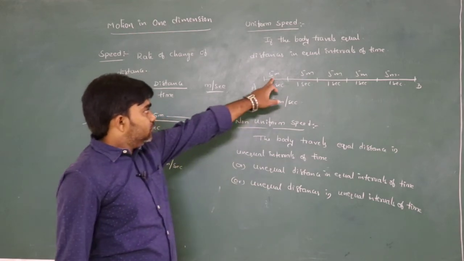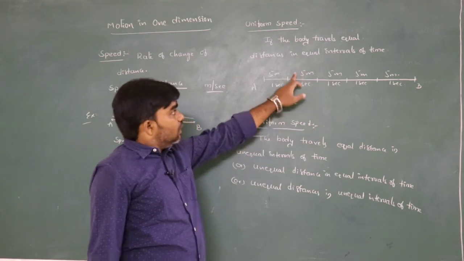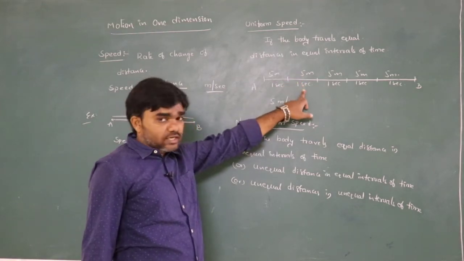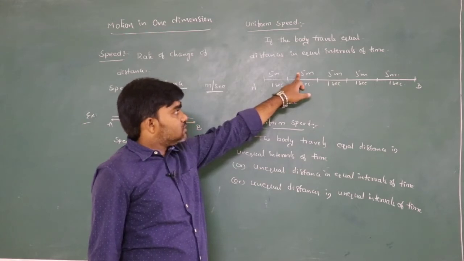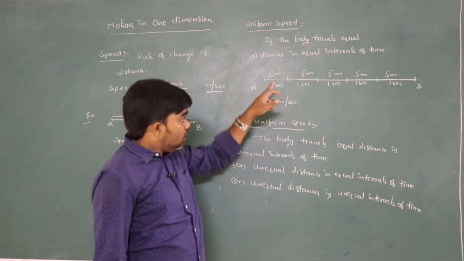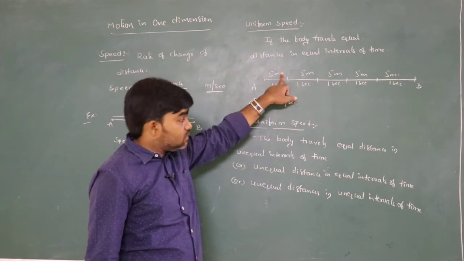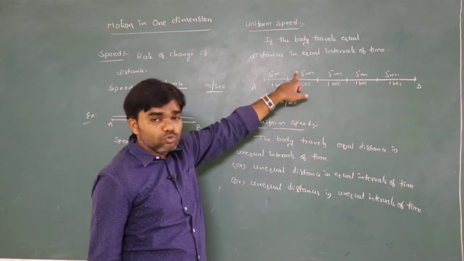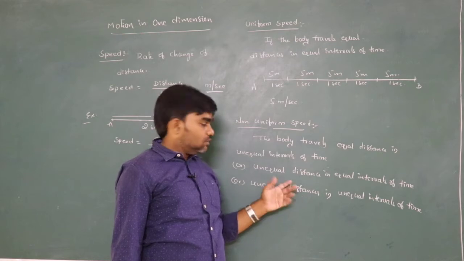So here, if the body travels 5 meters in 1 second, next 5 meters in the next second, or here it takes 5 meters in 2 seconds. Here it travels the distance 5 meters, let us say it takes 2 seconds here, that is non-uniform speed. Or here 1 second, 1 second. In the first second if the body travels 5 meters, in the next second it travels 2 meters, let us say, that is also non-uniform speed, like that.